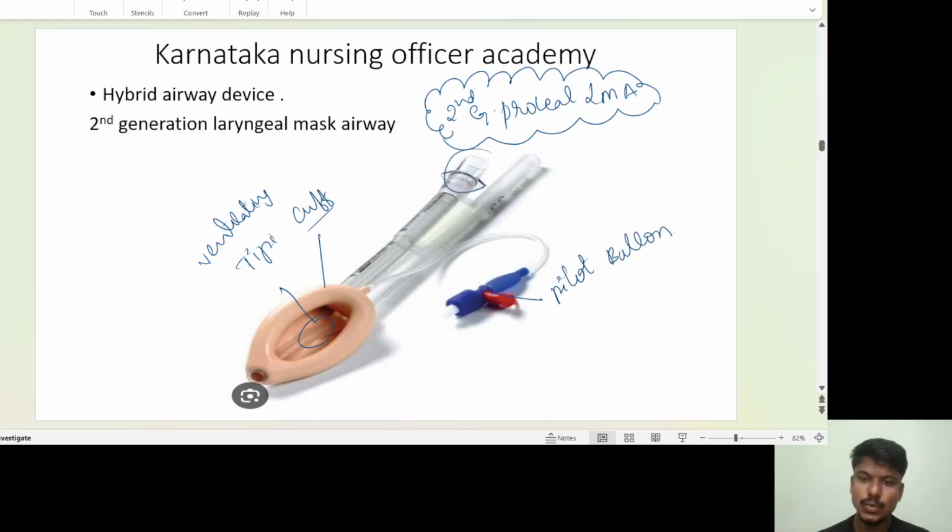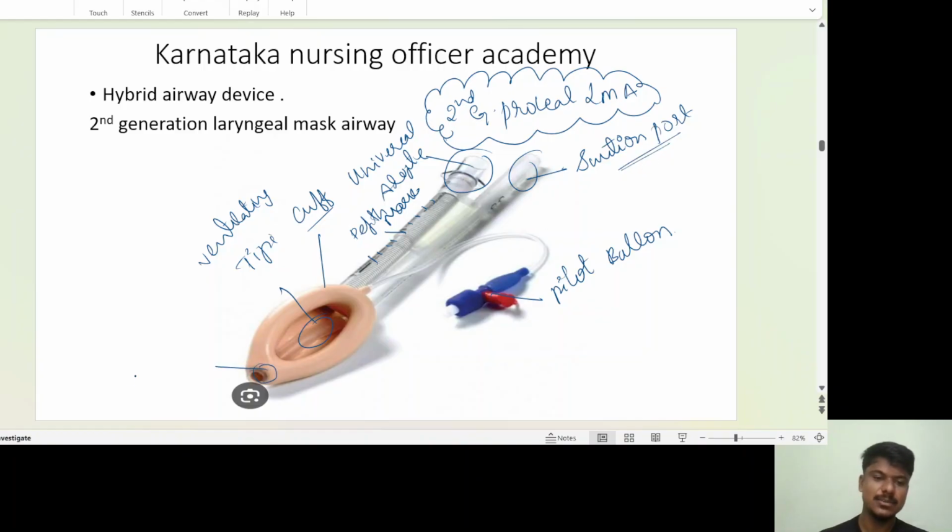And here, if you see, there are two tubes. One is the universal adapter for ventilating. Here, depth incision markings are there. You can see the depth markings. And here, this is the suction port. If you see here, this is the distal gastric opening.